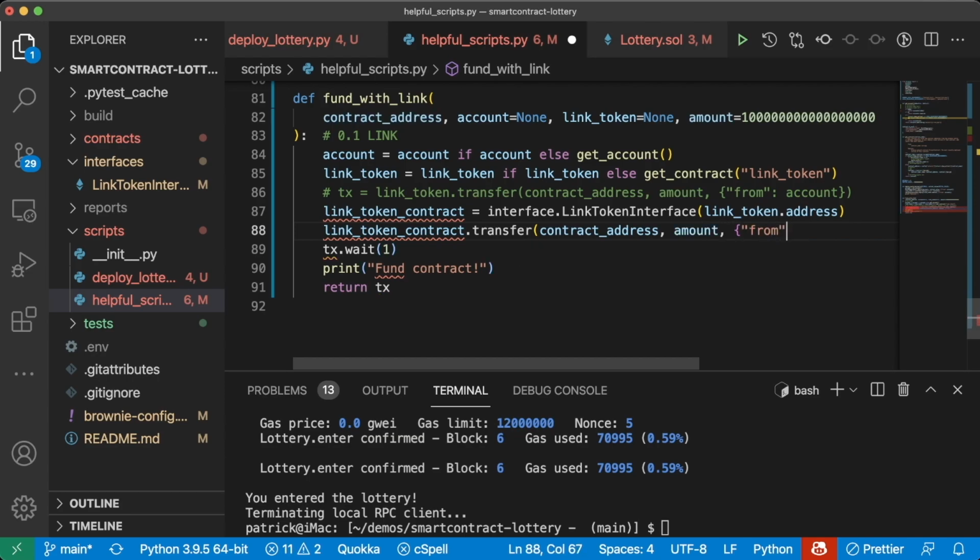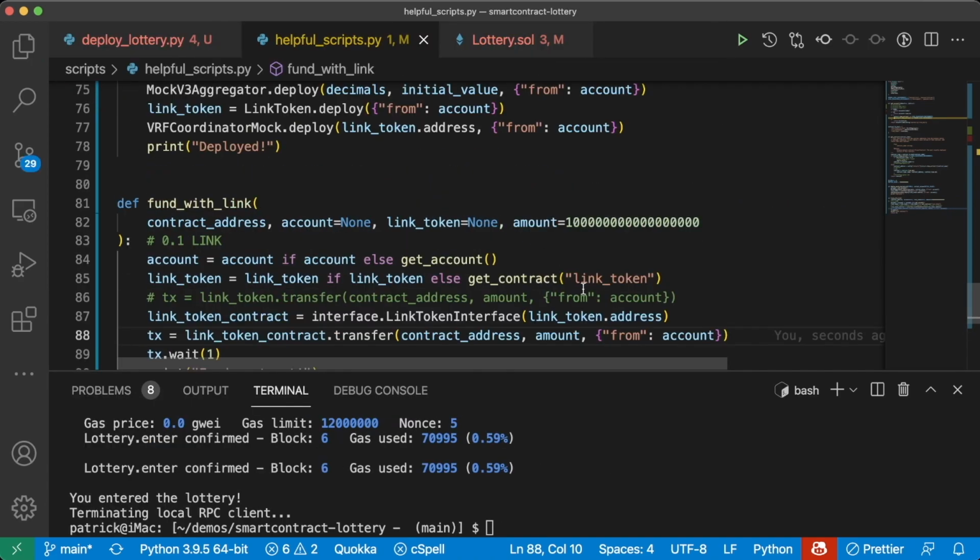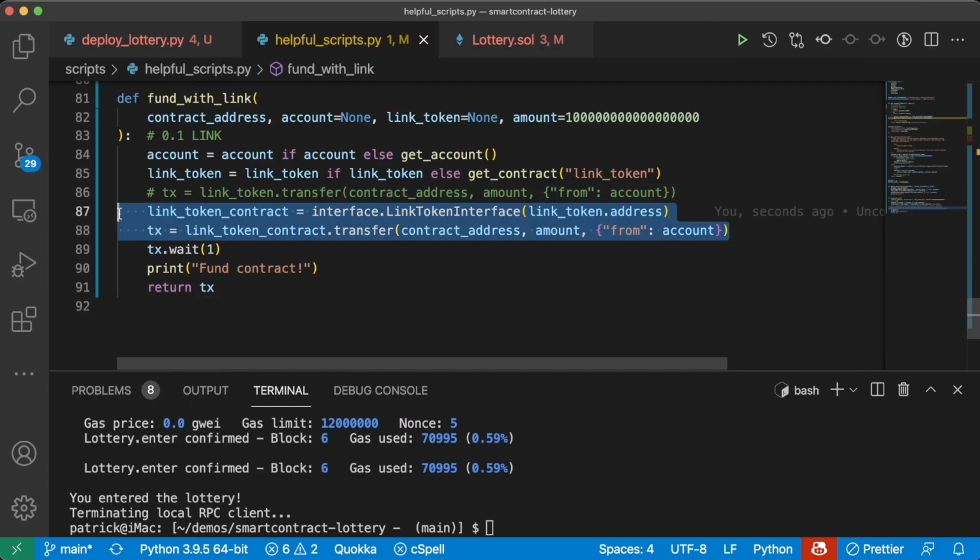from account. We'll say this is tx equals. So this is another way to actually interact with contracts that already exist.